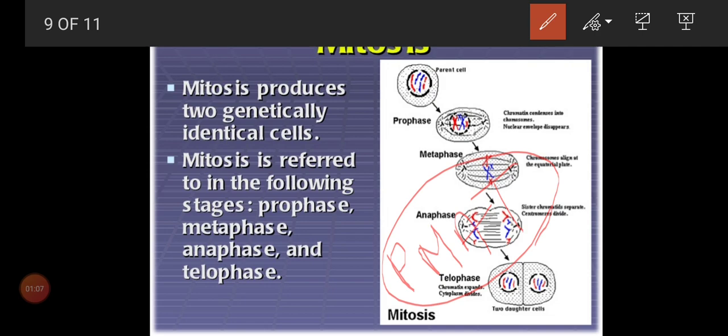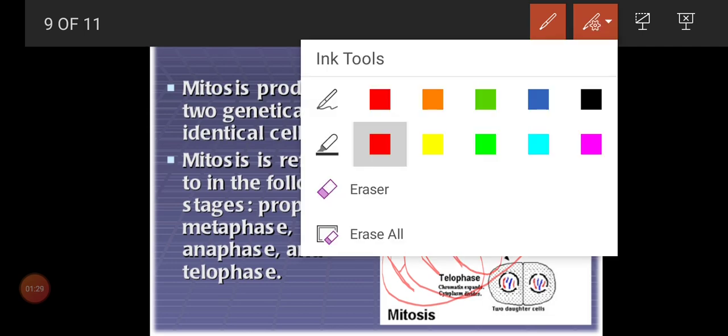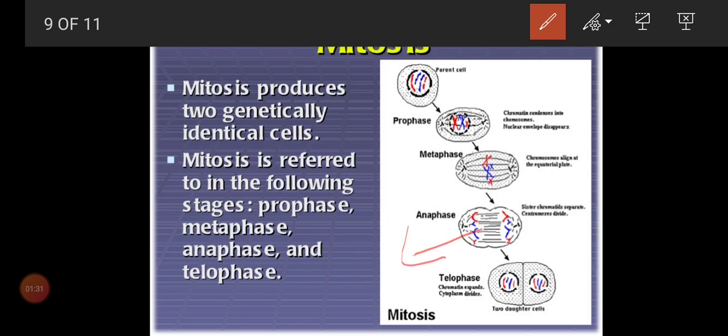Prophase is the preparation stage, and the chromatin network will become condensed and you will get chromosome structures. M for middle: metaphase, all chromosomes will come and arrange in the middle. A means anaphase, where they all move away from the center. And T means telophase. We can remember T means 2, so we'll get 2 cells from a single cell.